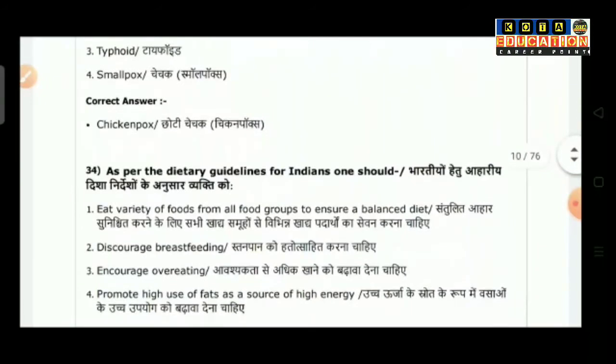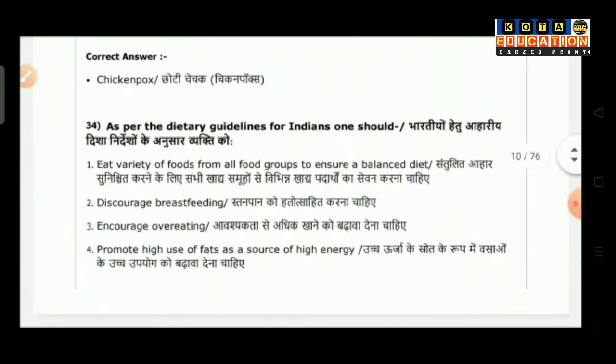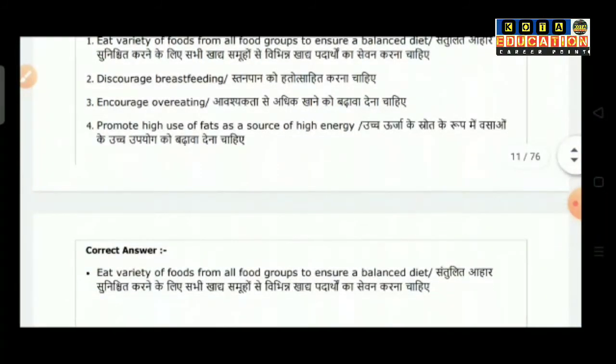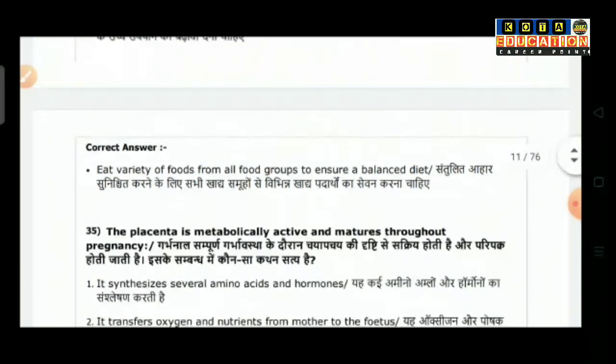Question number 34: as per the dietary guidelines for Indians, one should. Option 1 is eat a variety of food from all the food groups to ensure a balanced diet. Option 2, discourage breastfeeding. Option 3 is encourage overeating. Option 4, promote high use of fats as a source of high energy. So the correct answer is eat a variety of food from all food groups to ensure a balanced diet.